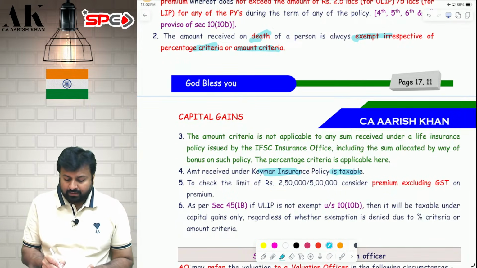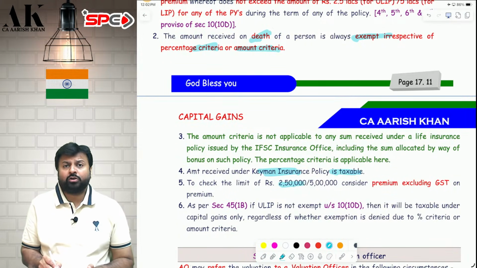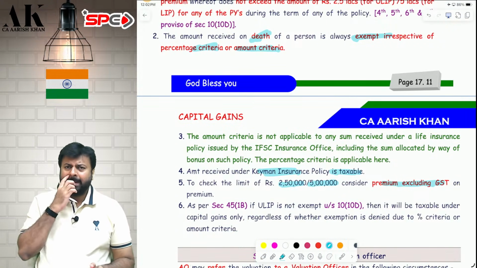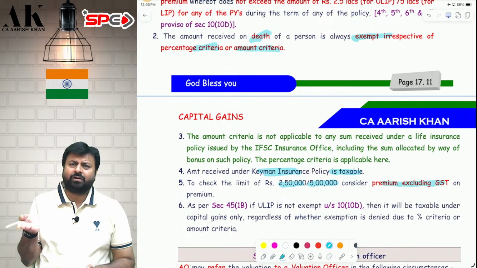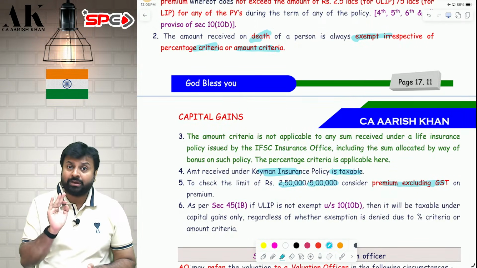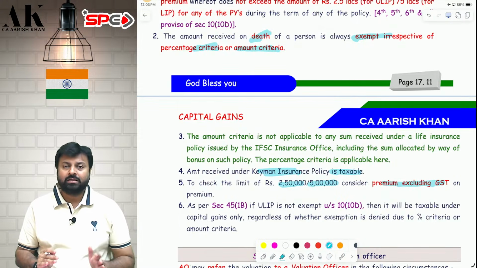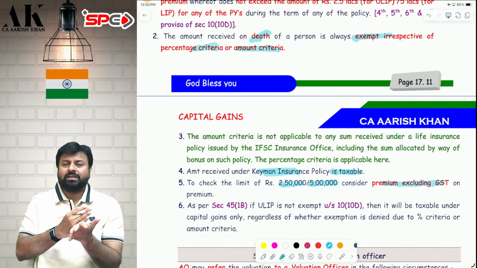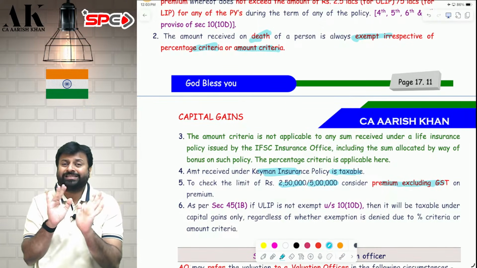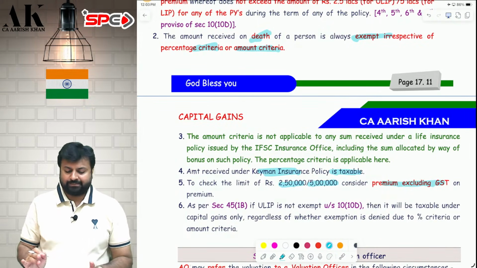Next, when you check the premium of 2.5 lakh for ULIP and 5 lakh for life insurance policy, you should check excluding GST. Even though from September or August 2025 onwards, GST is exempted on the premium of life insurance and medical insurance, still, in the question, you have to check the limit excluding the GST amount. Suppose 2,40,000 is the annual premium, and including GST it is 2,60,000. So you don't check 2,60,000, you check 2,40,000. I hope it is clear.